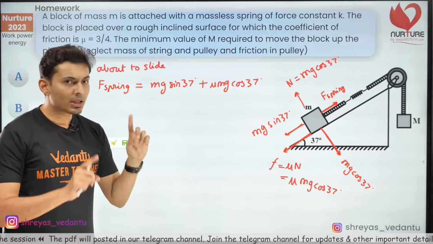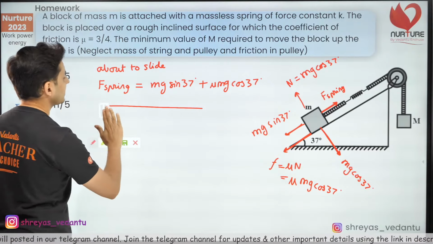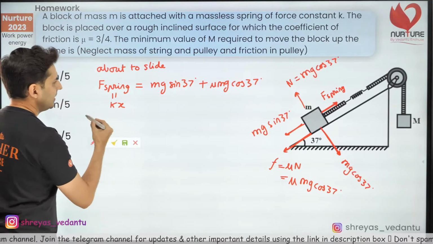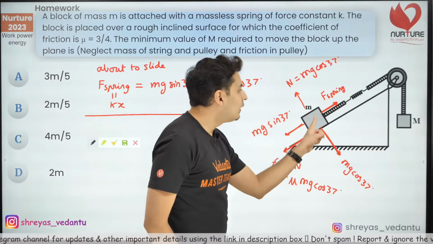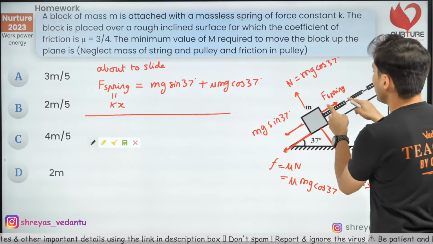Okay? Yep. Now, the next part of this problem, by the way, you will be like, sir, what is the spring force? Spring force is nothing but kx. Well, this is one part. The second part is, when will the extension be maximum? When will the spring force be maximum?